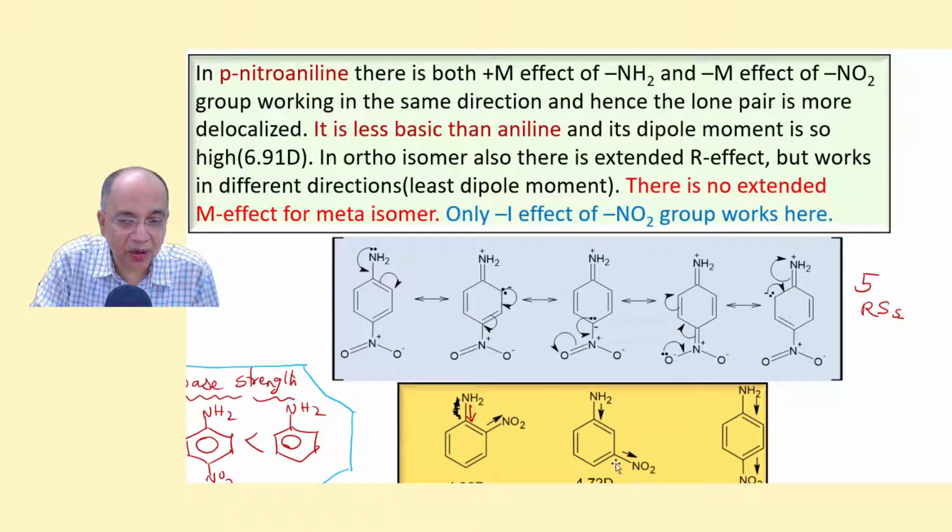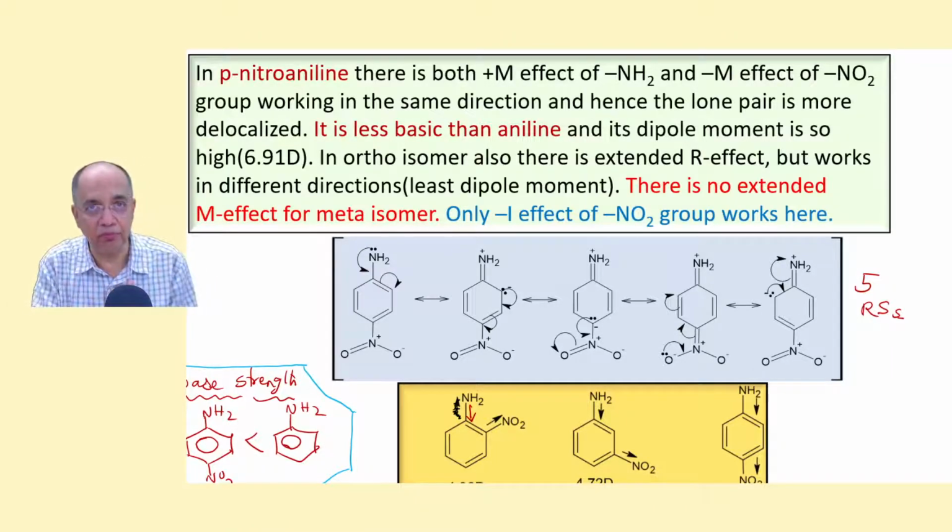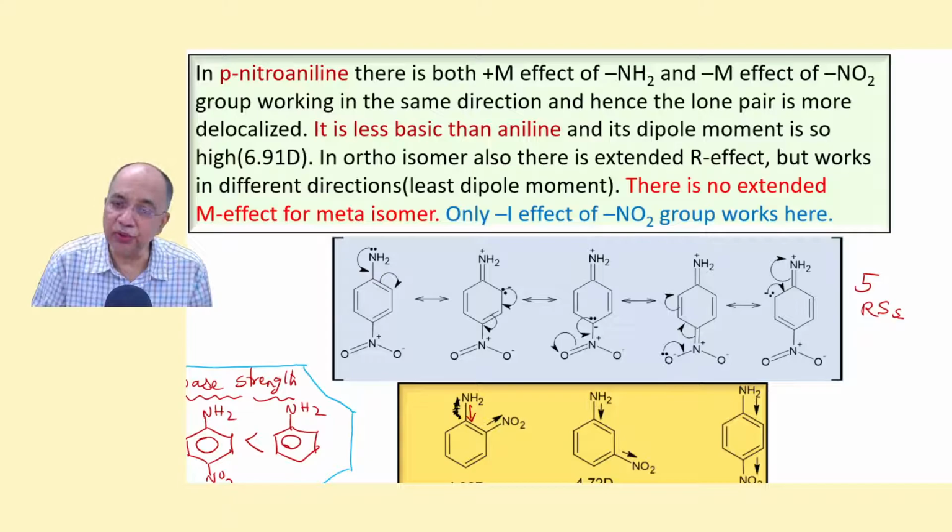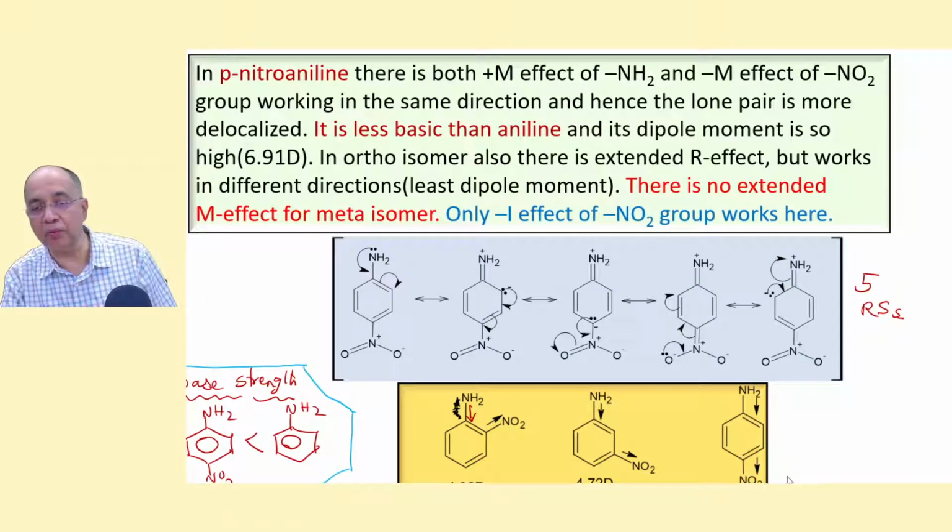Here in meta, only the minus I effect operates in this direction, and this is plus M. So these two vectors, by the triangle rule, the resultant is more. And here they are in the same direction, plus M of amino and minus M of nitro, working in the same direction, so the two vectors add up arithmetically. So you get the maximum dipole moment, 6.91 D, for para-nitroaniline.